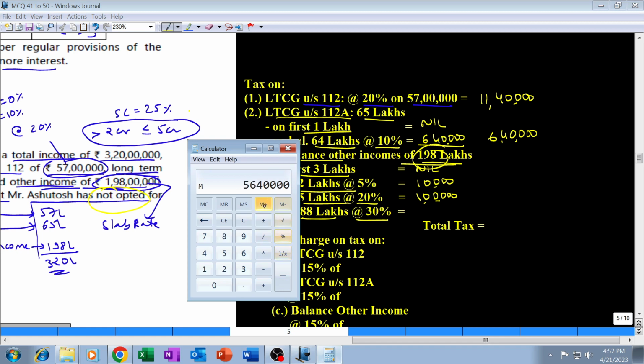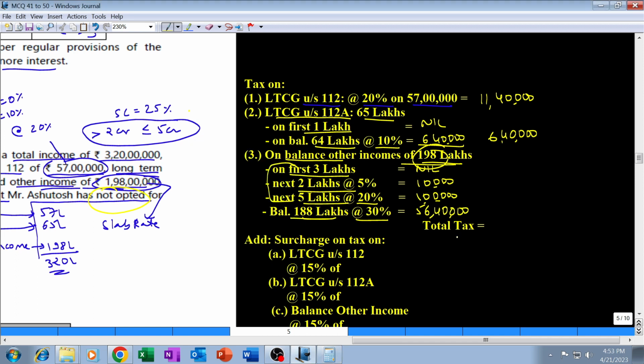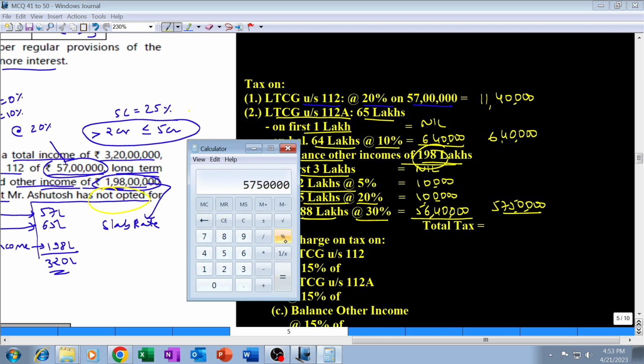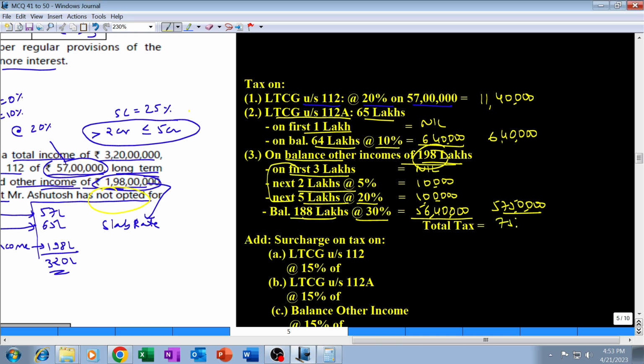56 lakhs 40,000. 56 lakhs 40,000 plus 1 lakh plus 10,000 will be 57 lakh 50,000. The total tax will be 57 lakh 50,000 plus 6 lakhs 40,000 plus 11 lakh 40,000. Total tax will be 75 lakh 30,000. Now on the 75 lakh 30,000 of tax on three types of income, we will be adding surcharge.